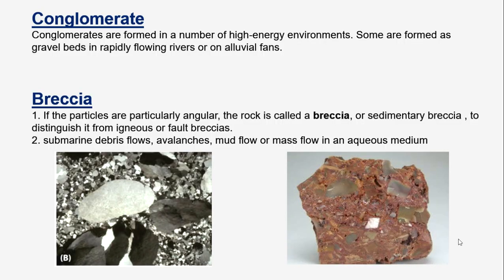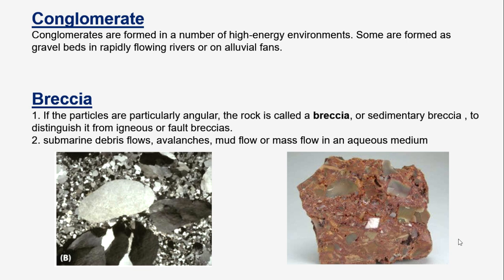So, conglomerates are sedimentary rocks that contain a substantial fraction of gravel-sized particles, that is more than 2 mm, 2 millimeter in particle size. Conglomerates may contain gravel-sized pieces of individual minerals such as quartz. However, most of the gravel-sized framework grains are rock fragments. Generally, we use two terms, that is conglomerates and breccia.